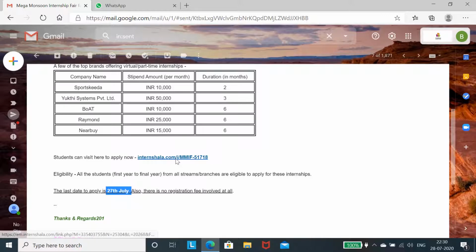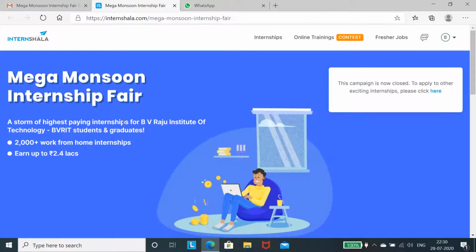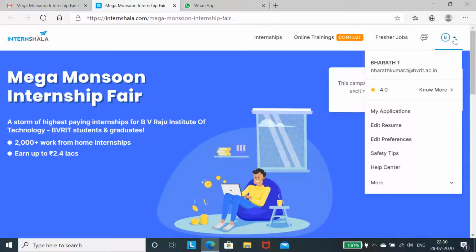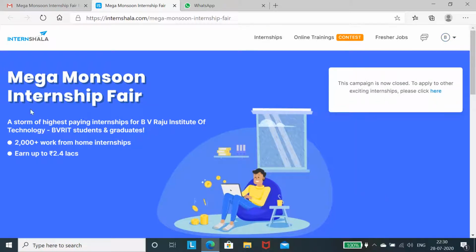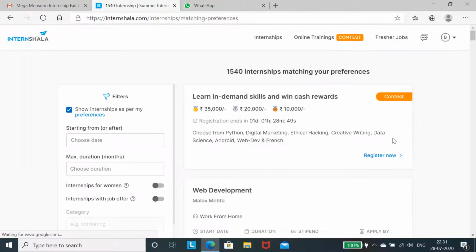First of all, you need to click the link. Then it will ask about the email, and you will be directed. Your page will come like this. It shows that this company is now closed. To apply to other exciting internships, please click here. You need to click here. Now this is the interface where you can apply to internships, online trainings, contests, or fresher jobs.